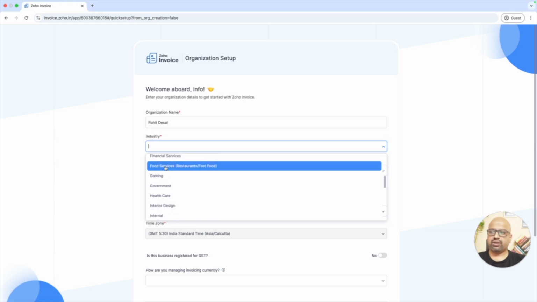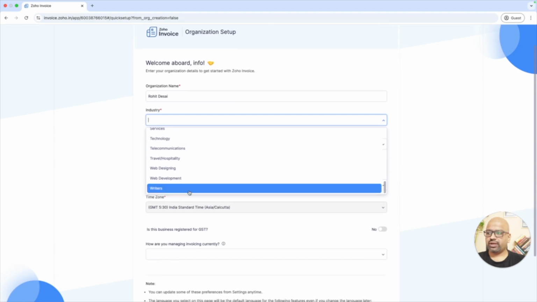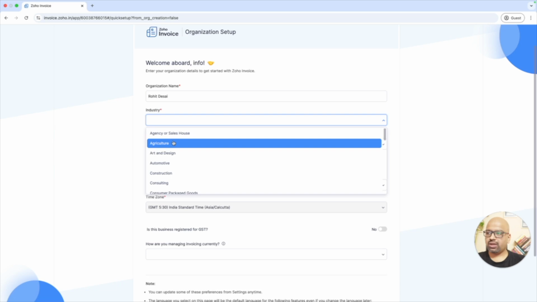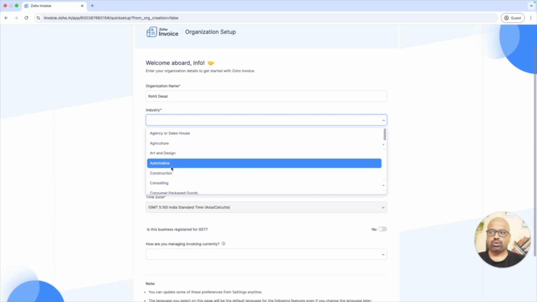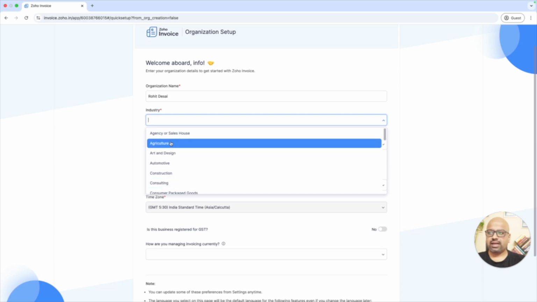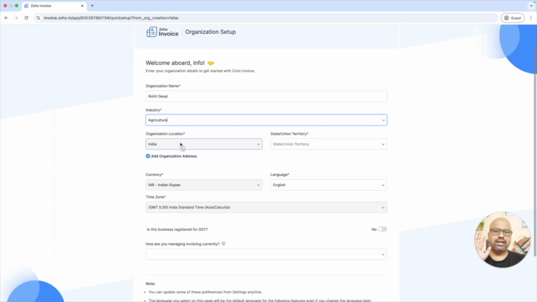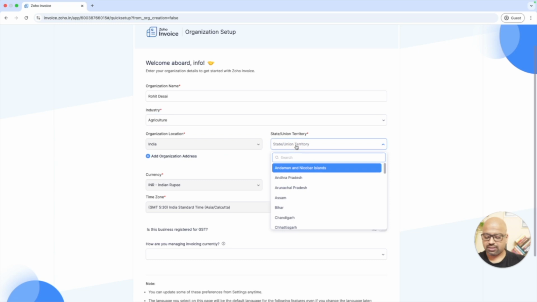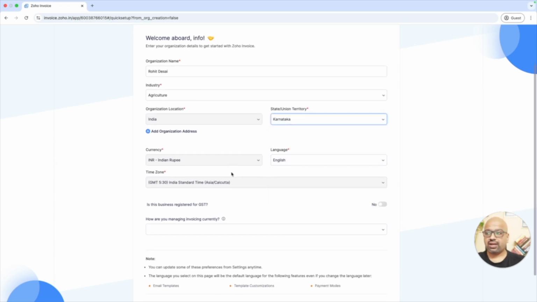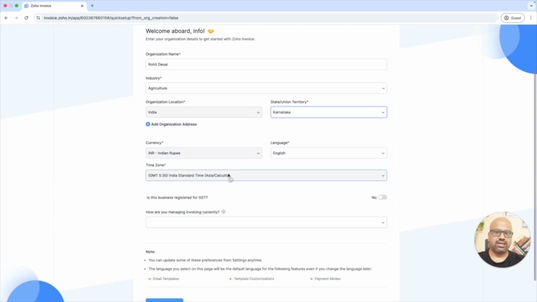It depends on food service or financials or real estate. As we are all exporters, we can say that we are into agriculture, automotives, constructions or something like that. I'll take agriculture for the moment. Does it make any difference? No, not really. This is just for their records and doesn't affect anything. Even if you don't find your industry, that's absolutely fine. Just select anything for namesake.